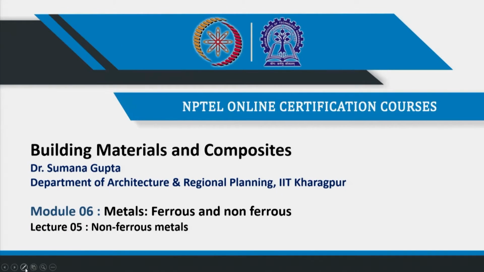We are back with the last lecture of this module, that is lecture 5 of module 6. The module is on ferrous and non-ferrous metals. So, we have extensively discussed in the previous lectures on ferrous metals, which are extensively used in building as a structural element in the form of rebars as well as rolled sections, and we have seen several uses of it.